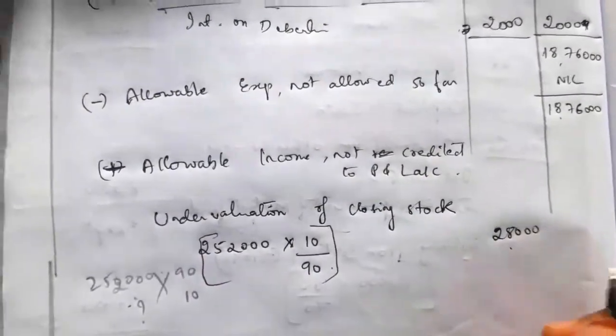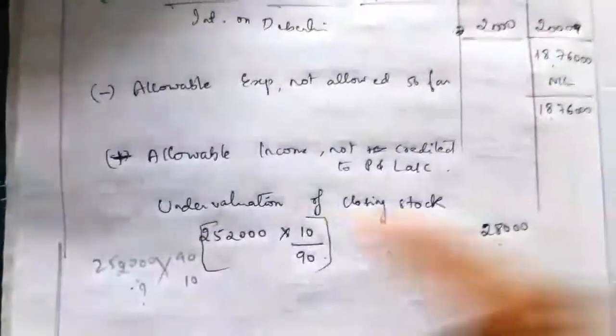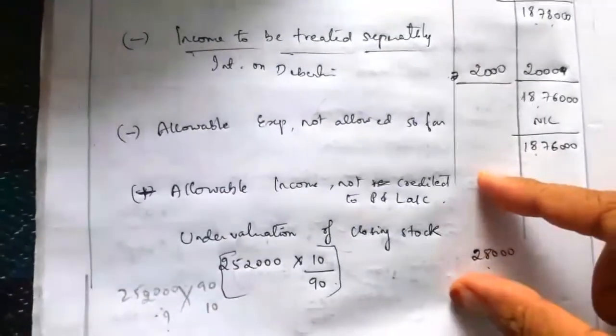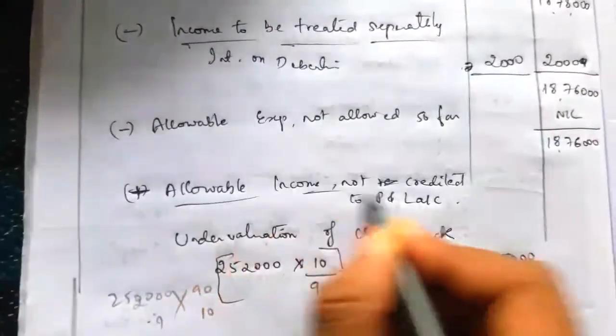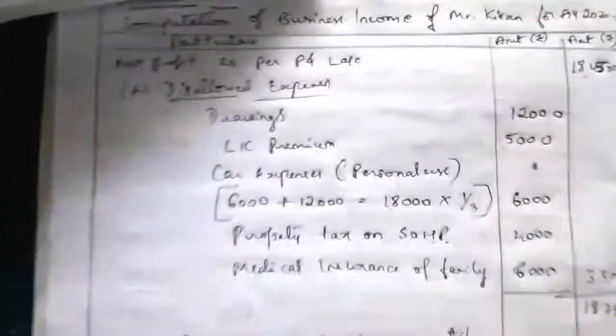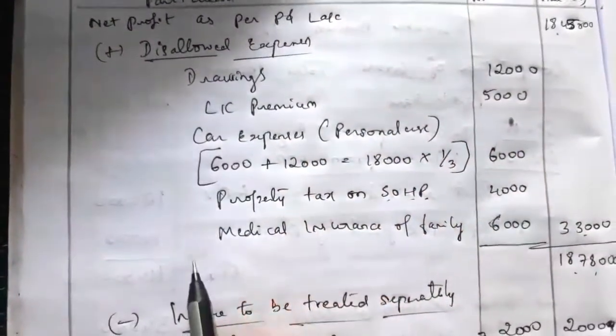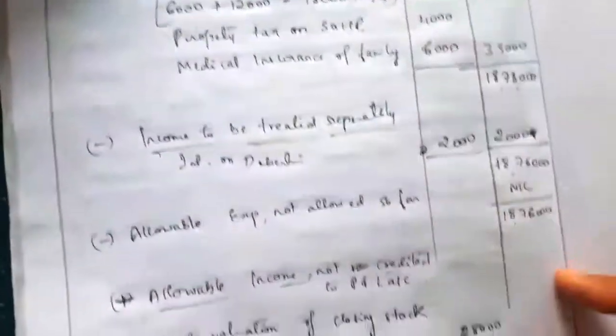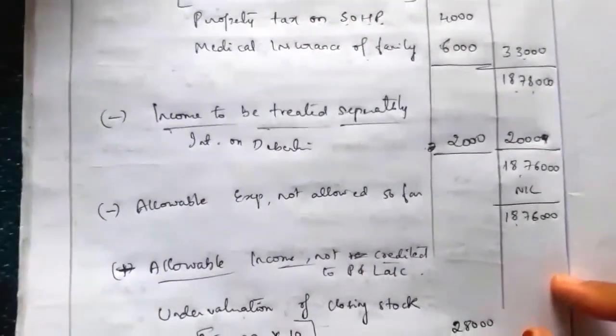Okay, 28,000. So this you have to add to net profit, 28,000. So you can calculate like this, or even you can add it under disallowed expenses, you can add undervaluation of closing stock. So the final answer will be the same. It is not wrong.